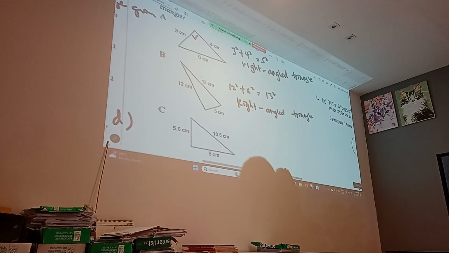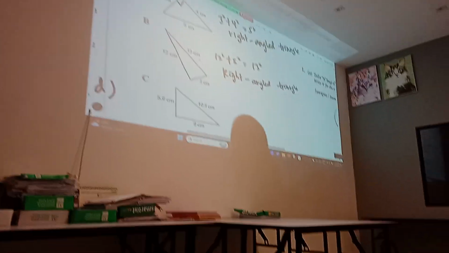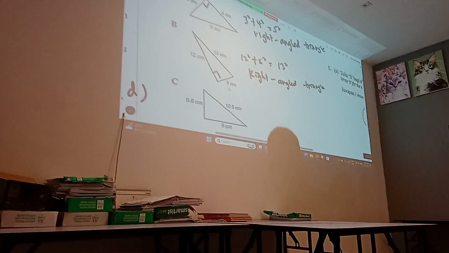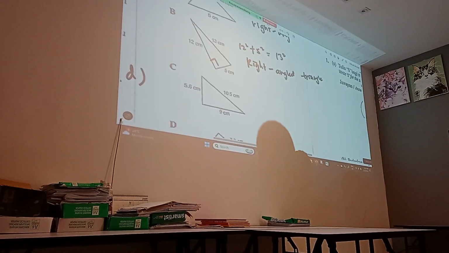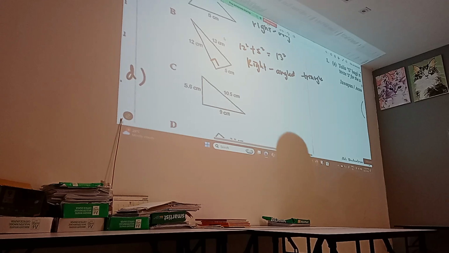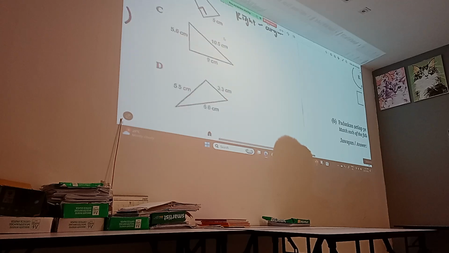Where should I put the square? Here? Here? Or here? Here, between these two. Adjacent of 12 and 5. Like that. Okay? The longest is always the opposite of the square box. This question, right, I also saw it on exam paper. Oh, really? Okay. Right.